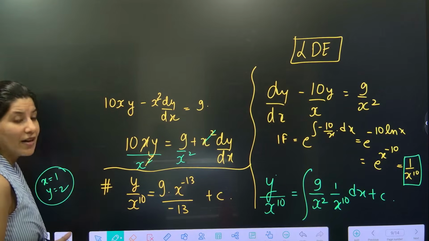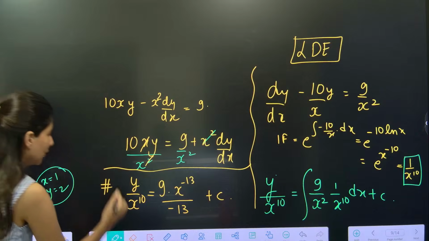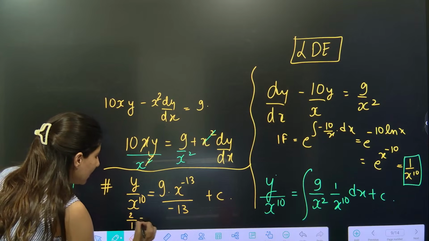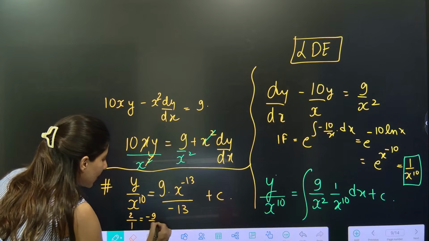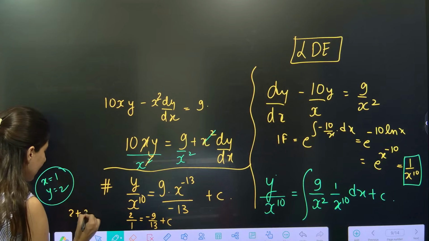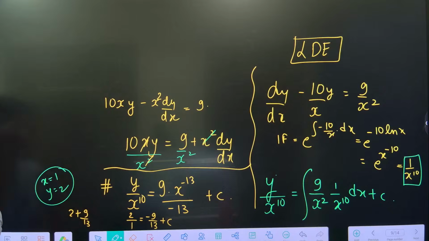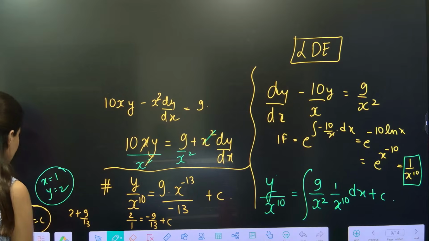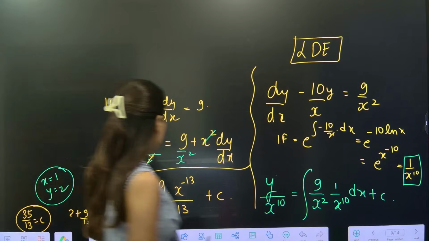Use this to get the value of c. So this is 2 upon 1, then minus 9 by 13 plus c. Let's shift. So 2 plus 9 by 13, 26 plus 9, 35 by 13 is your constant. Okay. Put the constant over here.